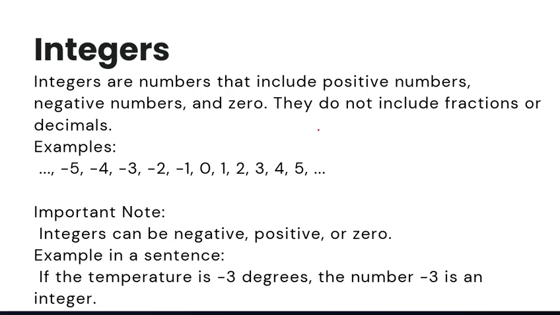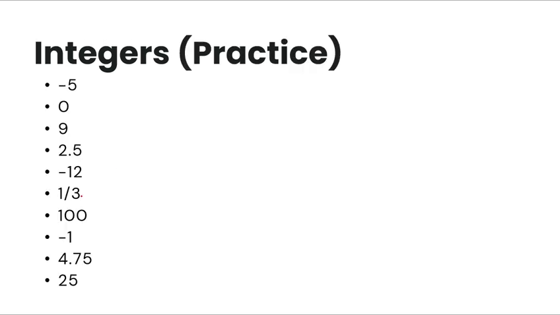The same rule applies to integers, where they do not include fractions or even decimals. Integers can be negative, positive, or zero. For example, the -3 in degrees, the -3 is an integer. So let's move on.